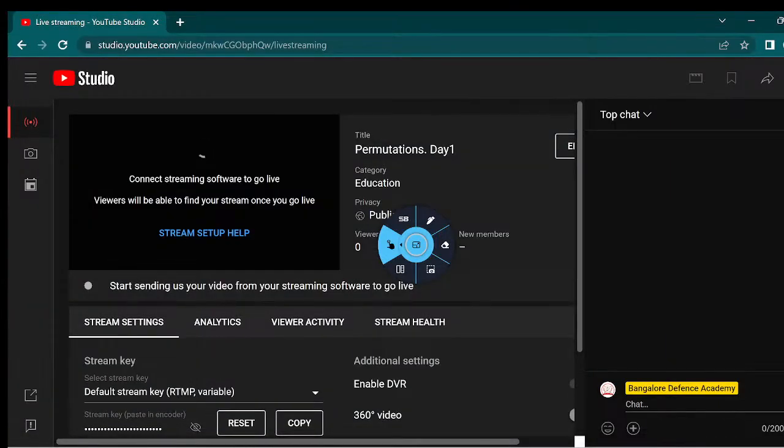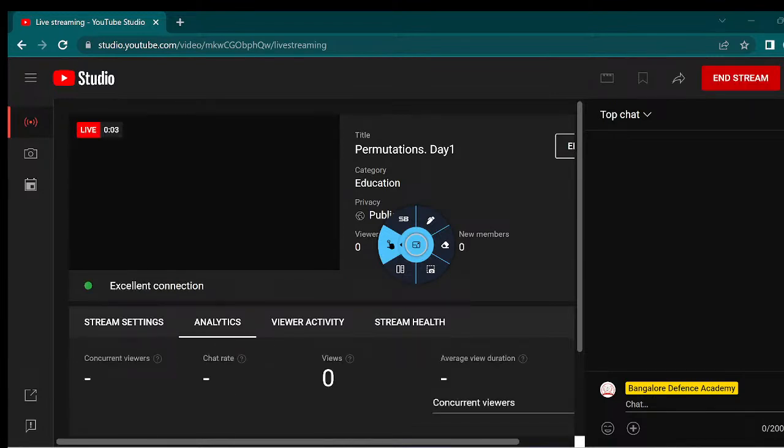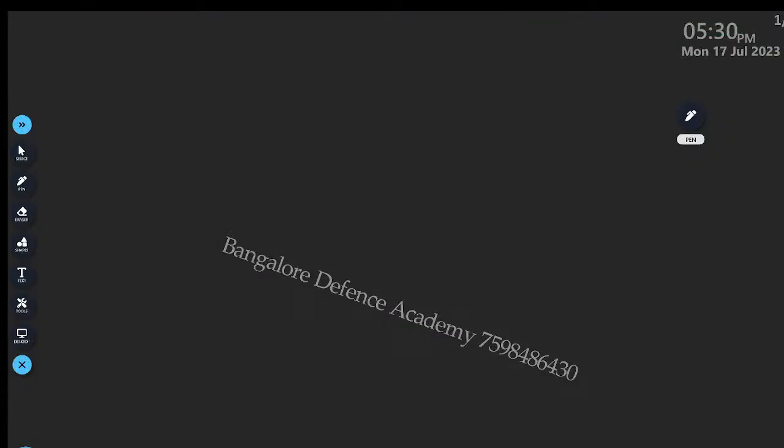Who introduced doctrine of lapse? Lord Dalhousie. Correct. Who is called as father of liberator of press? Lord Metcalfe. Who is called as father of English education system in India? Lord Thomas Macaulay. Okay, next.